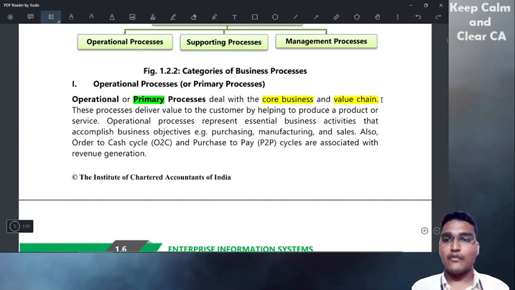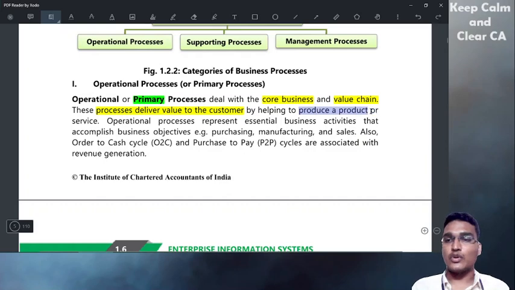And value chain. Value chain refers to taking raw materials or taking some services, making some product and selling. That is their value chain, right? If you want details on value chain, you can refer to SM. So what is this process? Operational process basically delivers value to the customer.